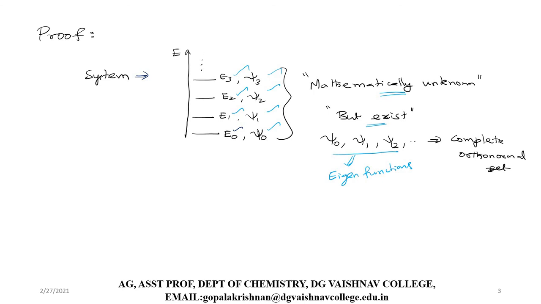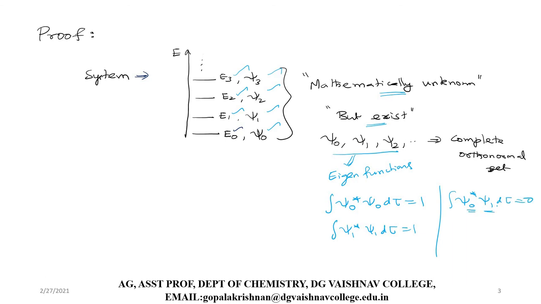What is an orthonormal set? Each of these wave functions is individually normalized. That is, the integral of psi naught star psi naught d tau should be equal to 1. Similarly, the integral of psi 1 star psi 1 d tau should be equal to 1. They are individually normalized and mutually orthogonal. What is meant by that? The integral of psi naught star psi 1 d tau should be equal to 0.